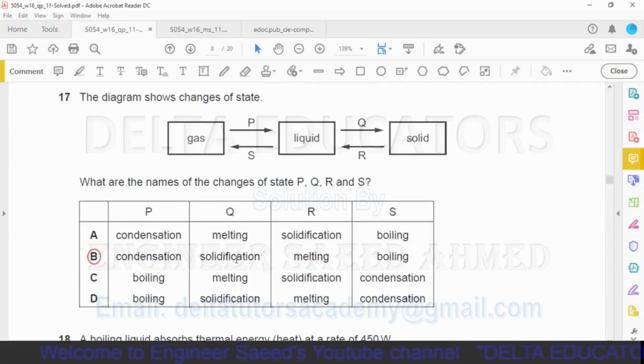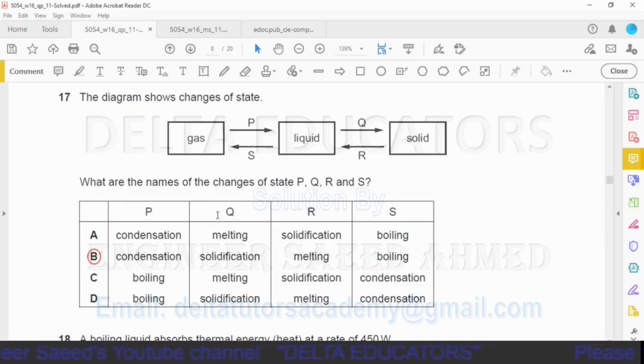Question number 17. The diagram shows changes of state. What are the names of the changes of state P, Q, R and S? Okay, first we check here about P. Here gas is converting into liquid. When a gas is converting into a liquid, it is called condensation. Now in option A and option B, it is given that P is condensation. So our possible options are A and B only. Now we will not check C and D. We will check only A and B.